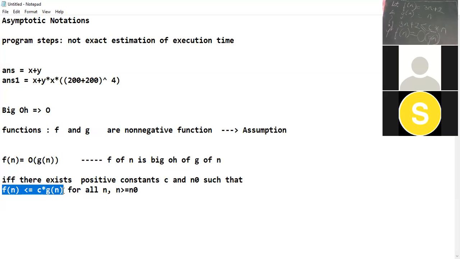Understood, what is the definition? Given these two functions, we need to find a constant c and some values of n such that this equation is satisfied. If there is no such constant c, or for any value of n this equation is not satisfied, then we say that f of n is not equal to big O of g of n.